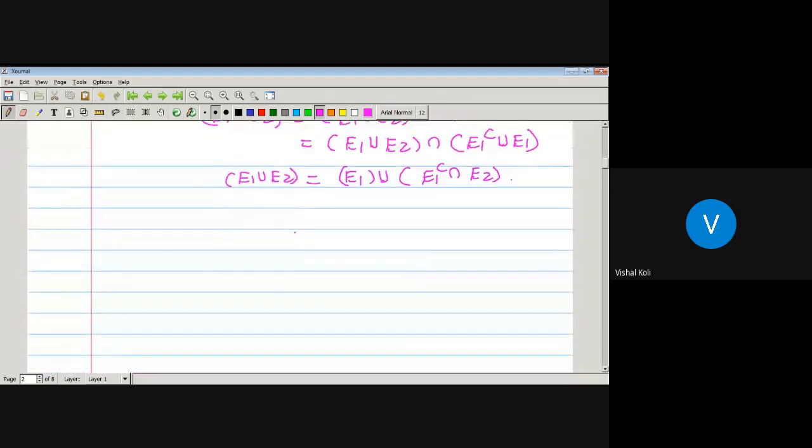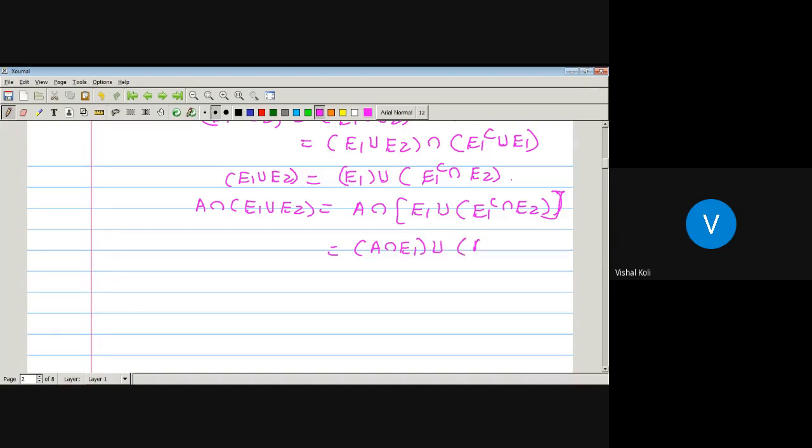Okay, now take A intersection on both sides, that is A intersection (E1 union E2) is equal to A intersection this set, E1 union (E1 complement intersection E2). So which is nothing but (A intersection E1) union (A intersection E1 complement intersection E2). So A intersection (E1 union E2) will be a set which is nothing but (A intersection E1) union (A intersection E1 complement intersection E2).